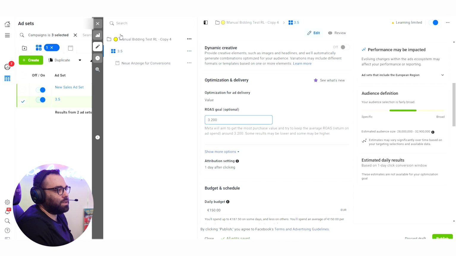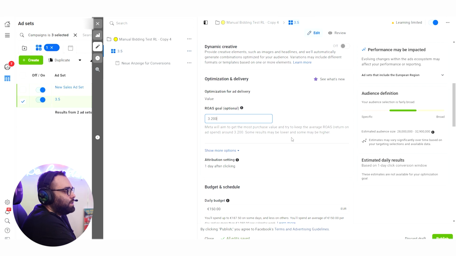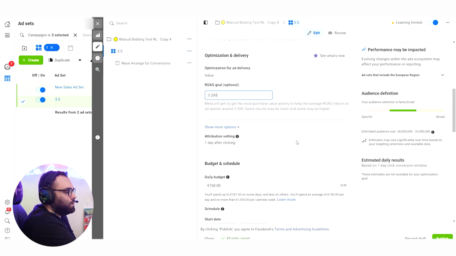I have tried manual bidding because I like it. It's apparently a method that helped me to scale a lot of businesses, but still I cannot use it anymore because of that. I think that you should try it if you have the budget and if you have the guts. You should do only one ad set. It's an ABO campaign. You should not do a CBO campaign. You should try it this way, and you should see if you're benefiting or not.